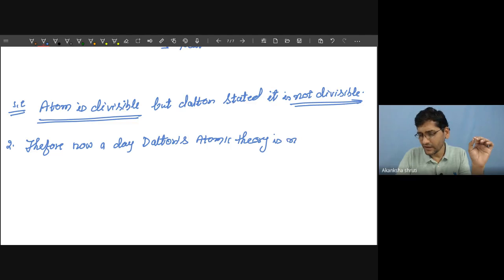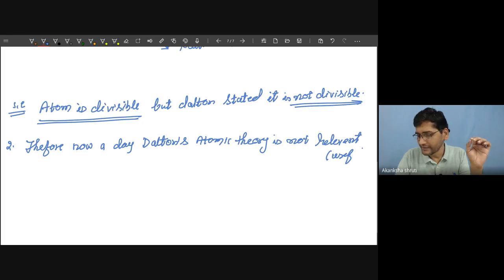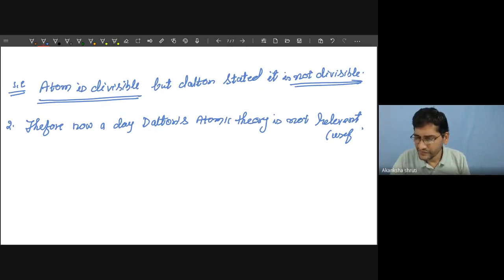Relevant means useful. So it is now not useful, but still we are learning this as history. Okay, students, so this was all about Dalton's atomic theory.